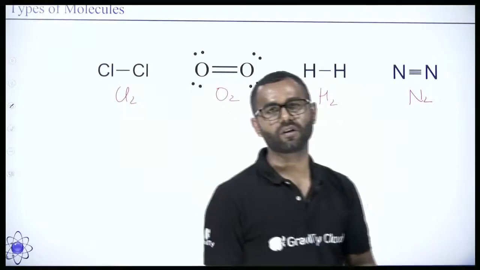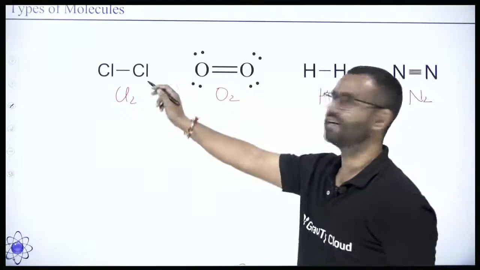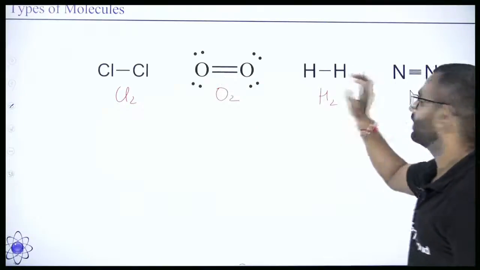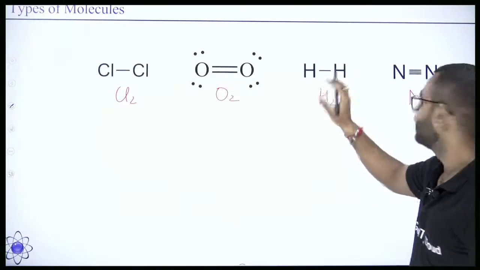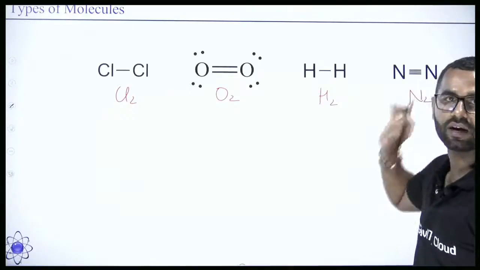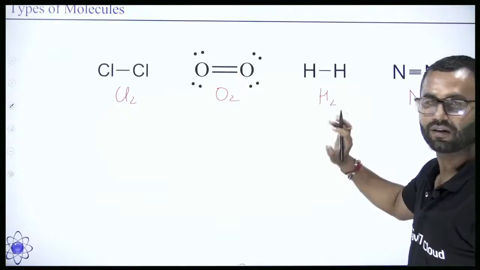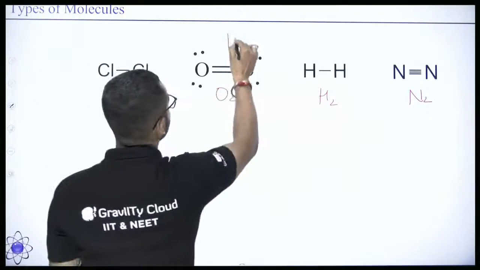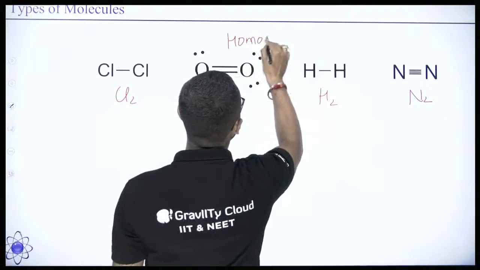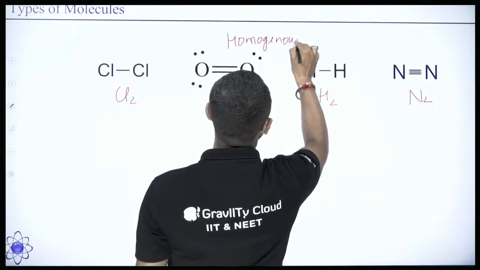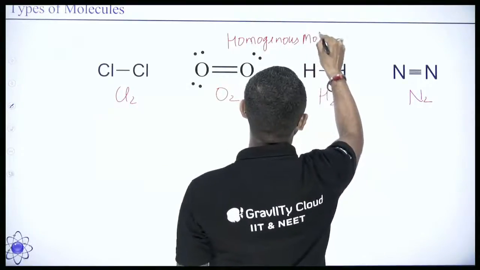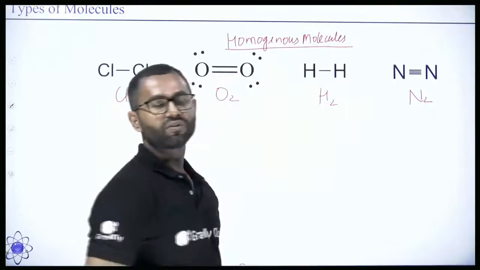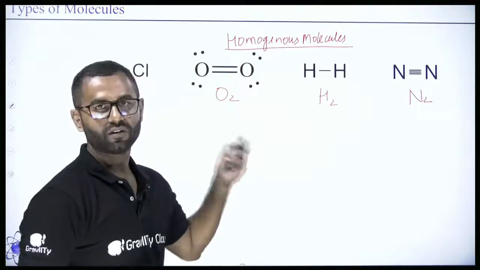Only one type of atom is there: in chlorine only Cl, in oxygen only oxygen atoms, in hydrogen only hydrogen atoms, and in nitrogen only nitrogen atoms. This category is called homogeneous molecules. Homogeneous molecules means molecules having the same type of atoms.